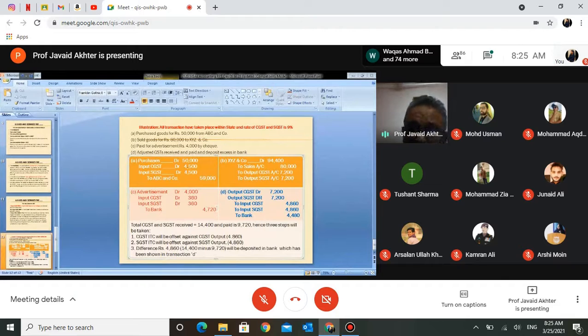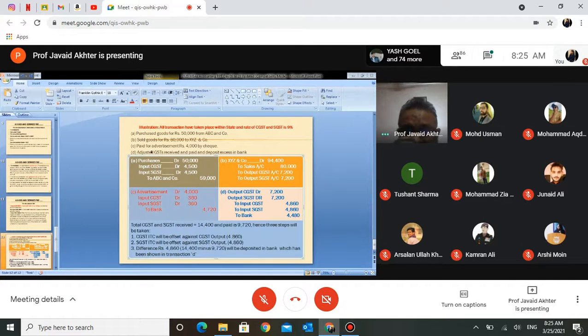Now this company so far has paid 9,000 GST on purchases, 720 on advertisement. Now if there's anything to be asked here, okay, otherwise I'll take up the fourth transaction.